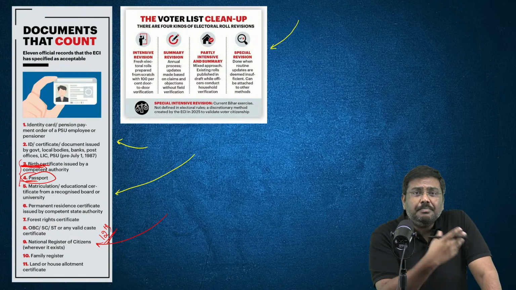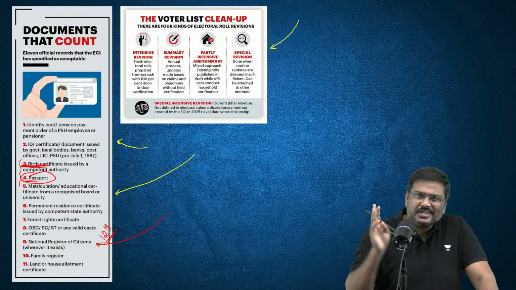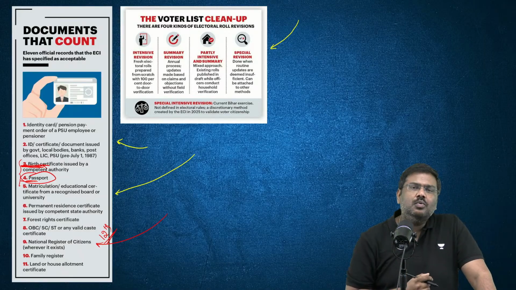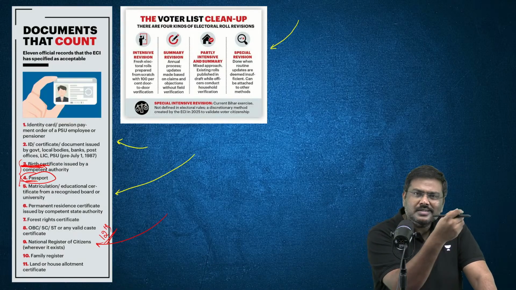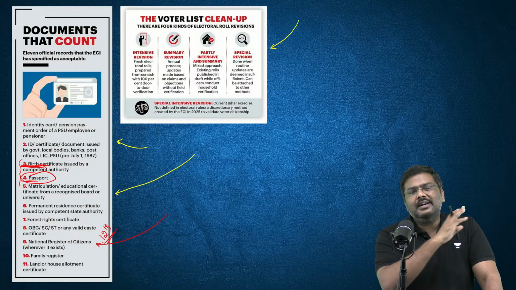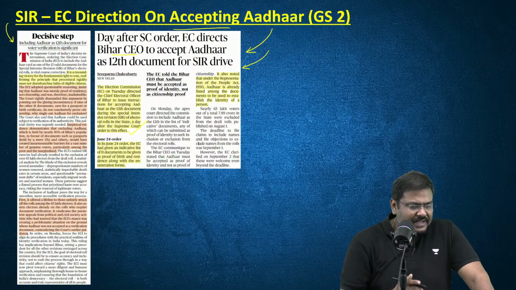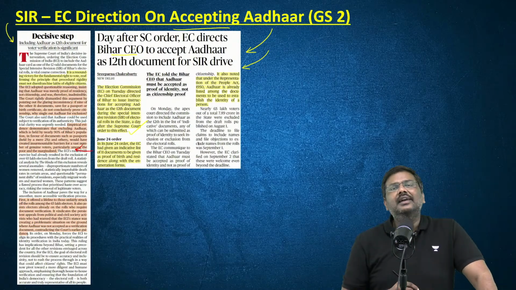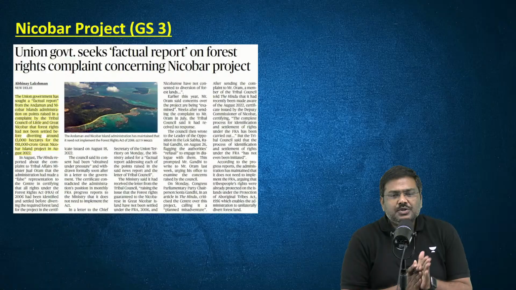Now, multiple voters whose names have been stricken off the voters list can approach the Election Commission representatives, submit the Aadhaar, and ensure their names are put back in the voters list. This is what has been discussed in the editorial. Everybody is okay? Please do let me know.